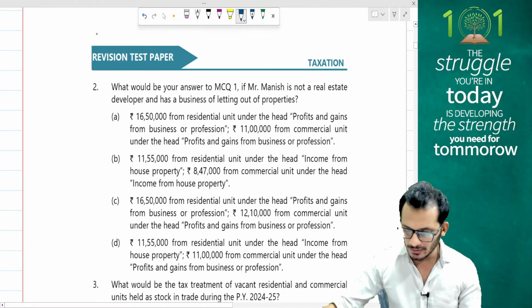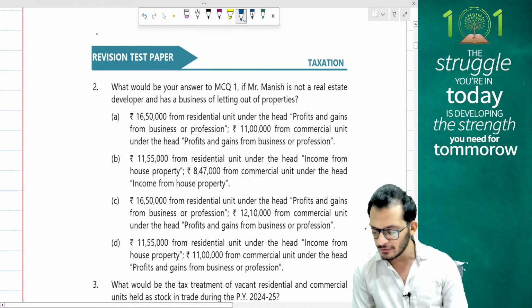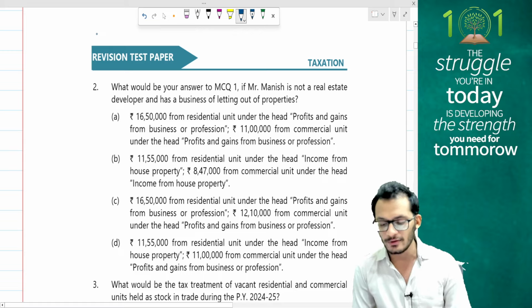Next, I have question number 2, which says, what would be your answer to question number 1 if Manish is not a real estate developer and has a business of letting out of properties?